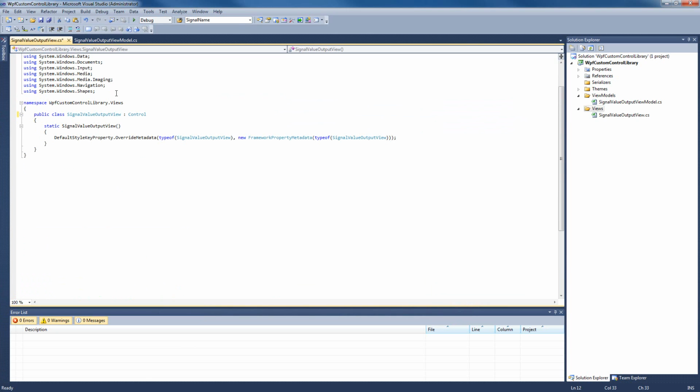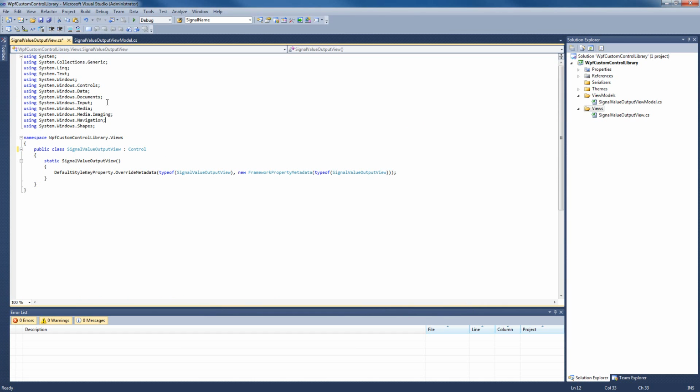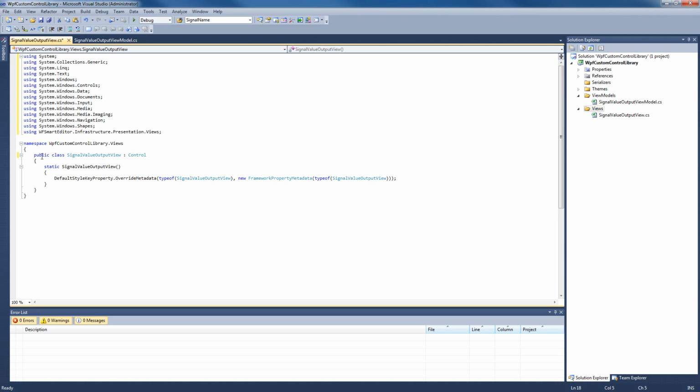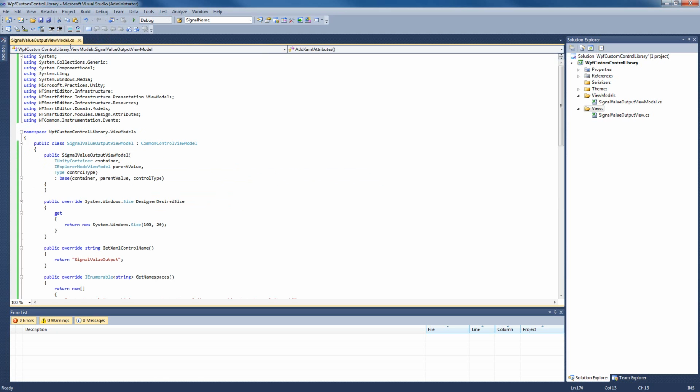Now, the first thing we need to do in our view custom control is to place the correct usings. And I'm gonna do this right now. The class is already public and the static constructor is already here. Now I'm gonna save this view, but before closing it, I want to make sure that the SignalValueOutputView class inherits the right class. In our case it doesn't, so I'm gonna make it inherit the common control class. Now we can save the view and close it.